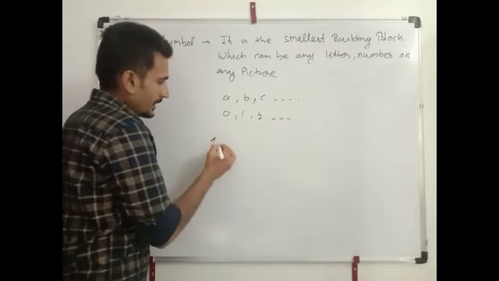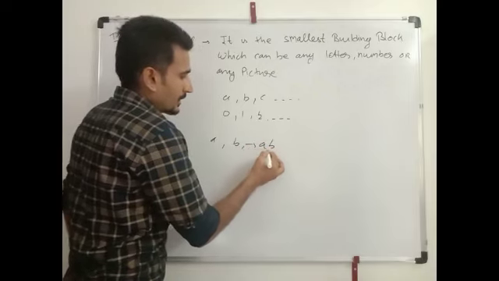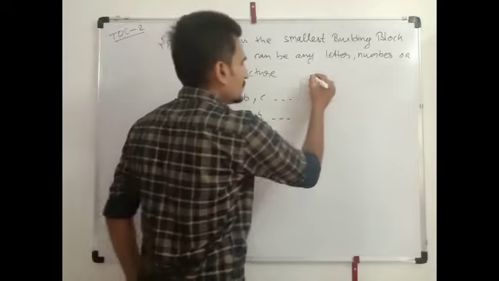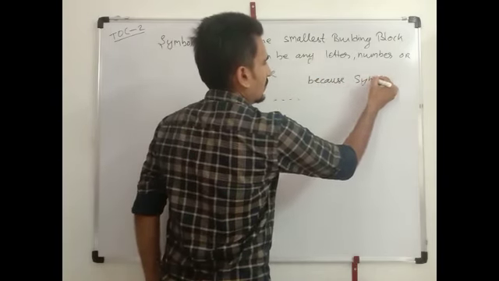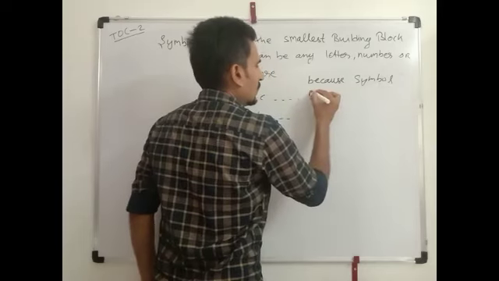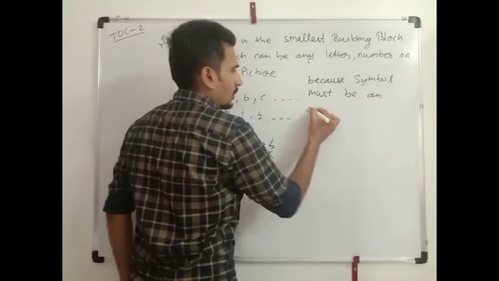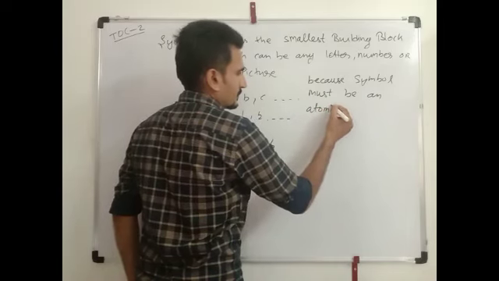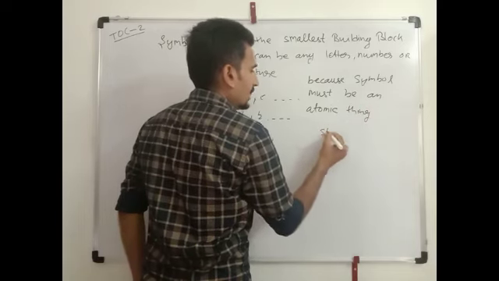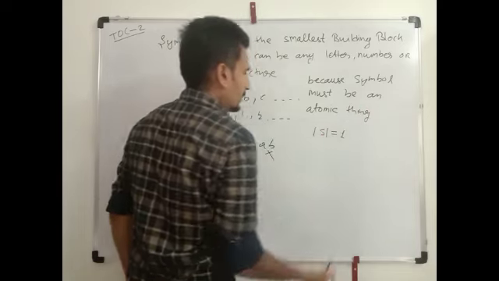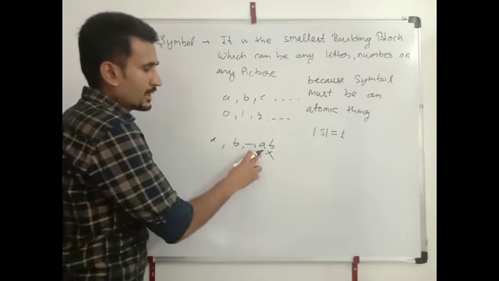If A is a symbol, B is a symbol, then AB can't be a symbol because a symbol must be an atomic thing. Atomic thing means the length of a symbol must be 1. If A is a symbol, B is a symbol, then AB can't be a symbol.